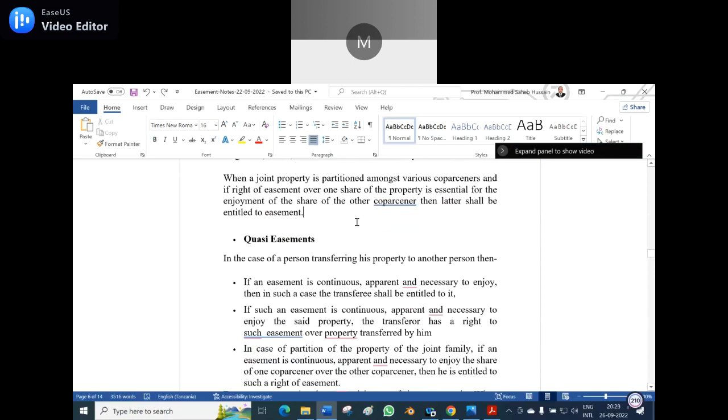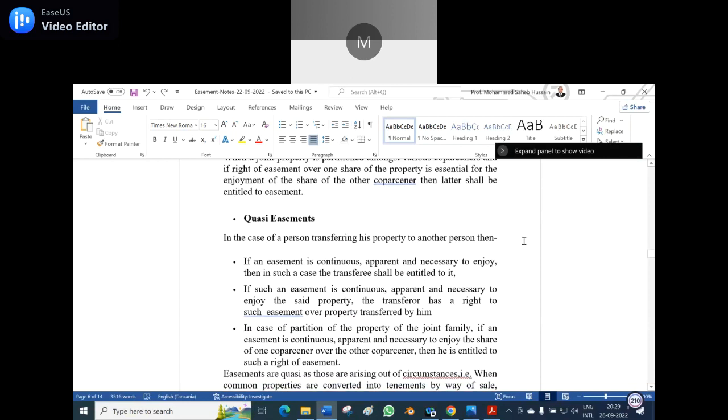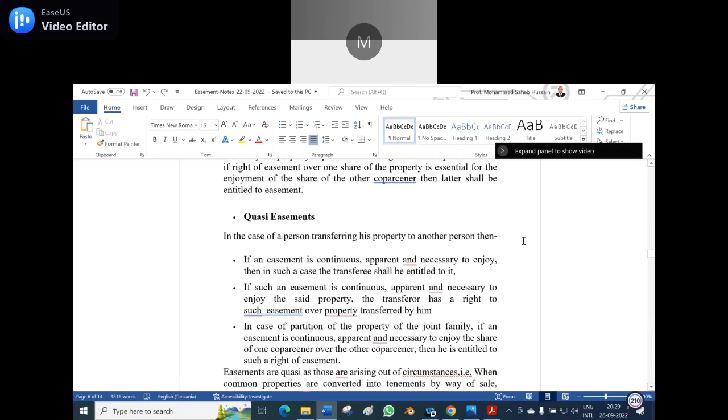So now the question comes here, the quasi easement. In the case of a person transferring the property to another person, if an easement is continuous, apparent, and necessary to enjoy, then in such a case, the transferee shall be entitled to it. Means he can enjoy it. That means an easement goes with the sale. Am I right? Yeah.